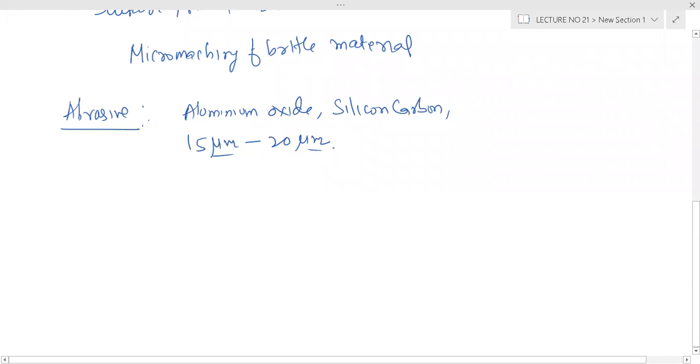Let us feel this. Our hair size is 100 micron. So it is less than one fourth. So you can imagine how small that abrasive is.